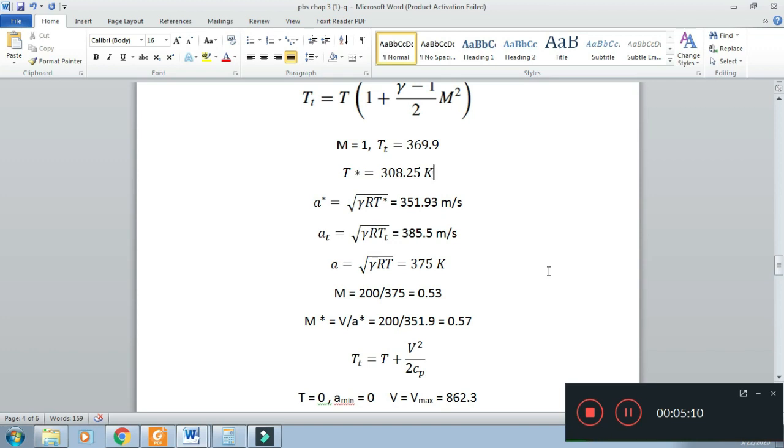Mach number referred to critical conditions is M star. The formula for M star is V over A star. So velocity V is 200, and the denominator is A star. A star is the velocity of sound under critical conditions. So M star is 0.57.